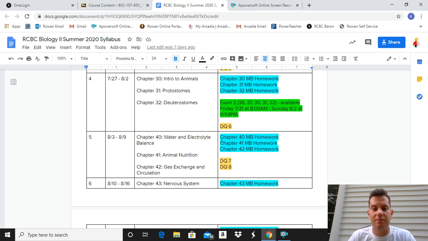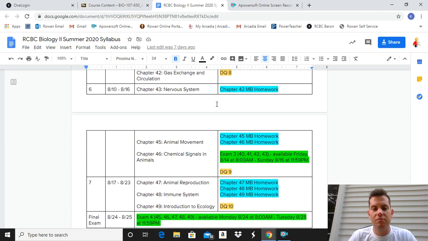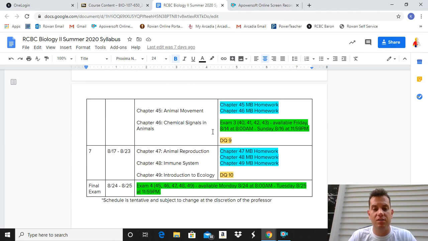Again, you have this information. Go back and take a look at it and keep track of what's going on. This goes pretty consistently through the rest of the summer term. The final exam will be the last week I have scheduled here, 8/24 to 8/25, and that will close out the course.